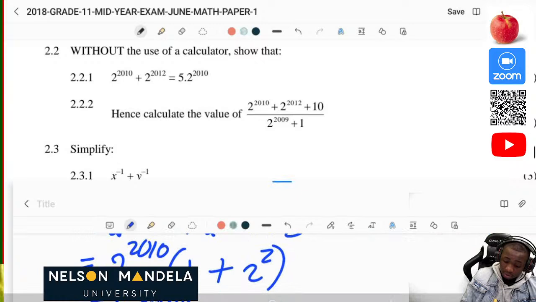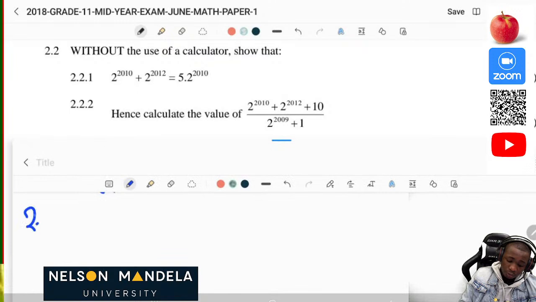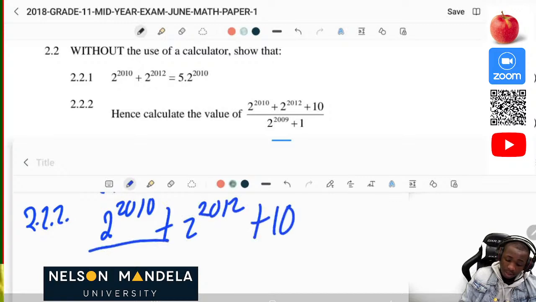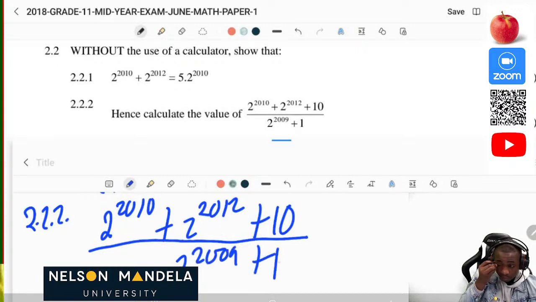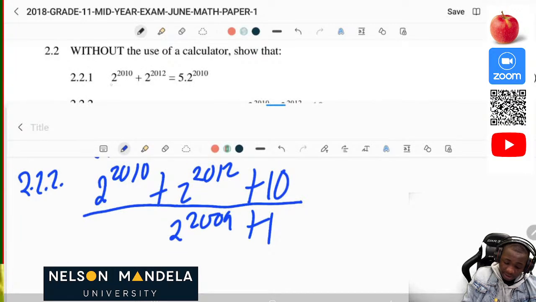So now, hence, calculate the value of 2 to the power 2010 plus 2 to the power 2012 plus 10 over 2 to the power 2009 plus 1. So now we know that the moment they say hence, which means you must use what you have from above. So 2.2.2, we have 2 to the power 2010 plus 2 to the power 2012 plus 10, all divided by 2 to the power 2009 plus 1. Okay, so now let's solve it.